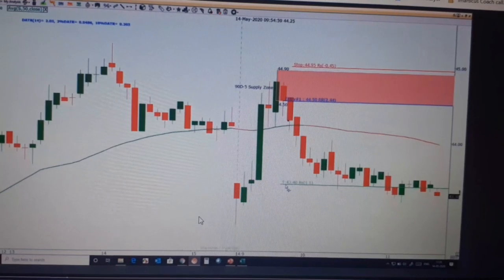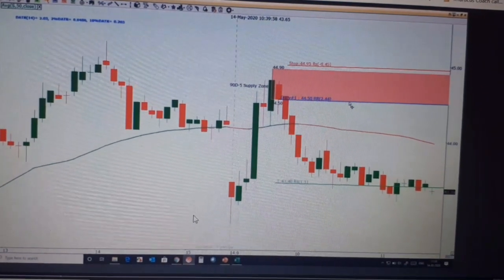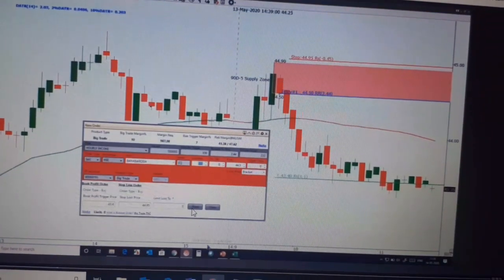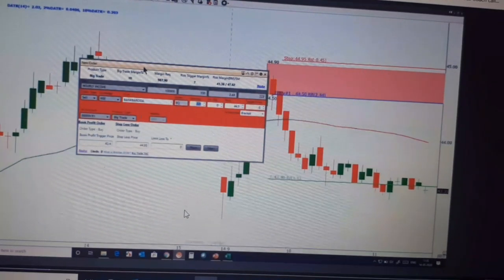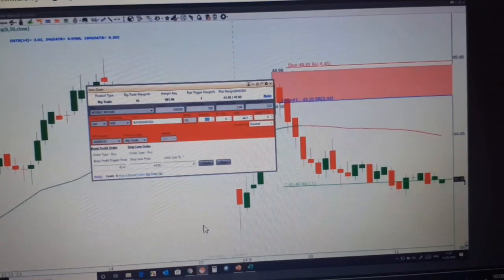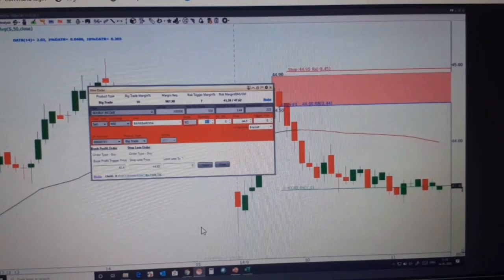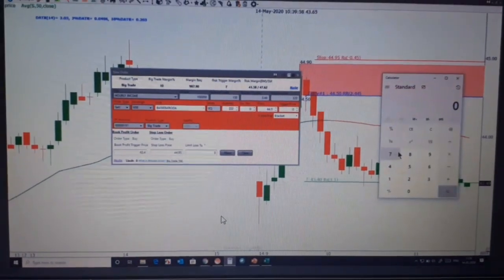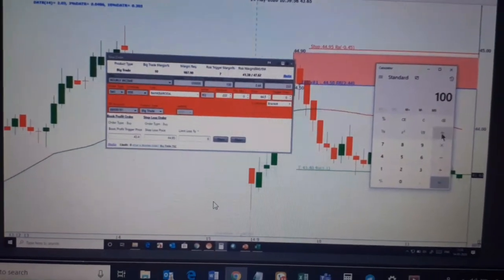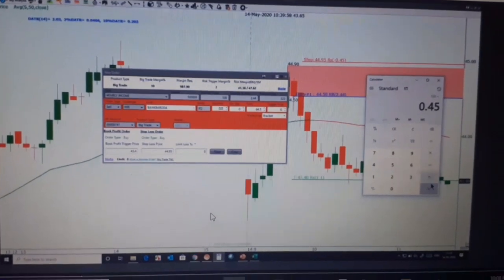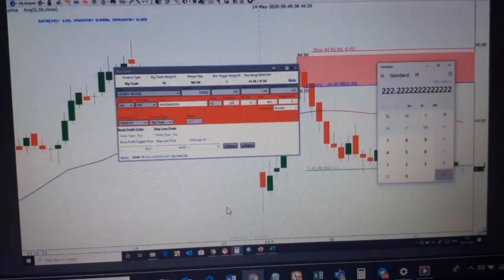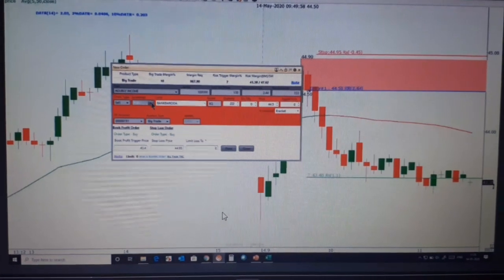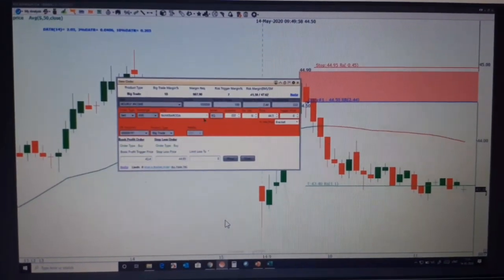Okay, now once I double click on this, this window pops up right now. Okay, now risk per trade is 100, so 100 divided by 0.45. So that's how this quantity is calculated, 222. Okay, it's a sell order. Yeah, because it's a short. That's why it's a sell order.